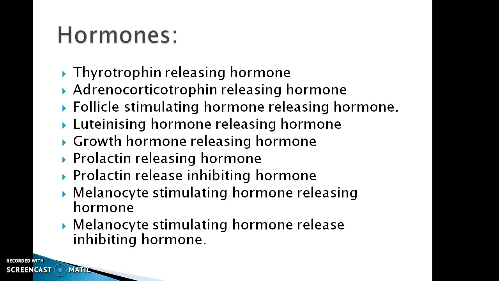Further is follicle stimulating hormone release hormone. This hormone also stimulates the anterior lobe of pituitary gland to secrete follicle stimulating hormone. As all these hormones from thyrotropin, adrenocorticotropin, follicle stimulating hormone, luteinizing hormone, growth hormone and prolactin hormone. These hormones are secreted by the anterior lobe of pituitary gland, but their secretion is under the control of these